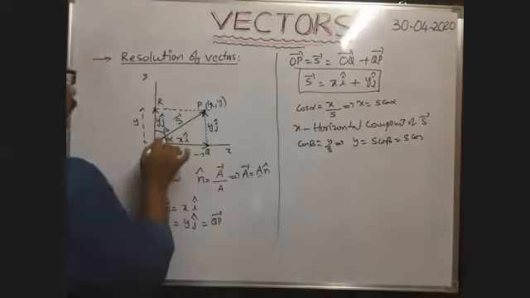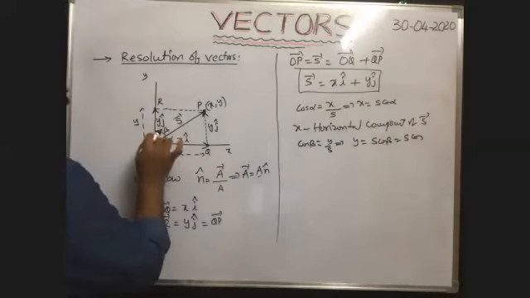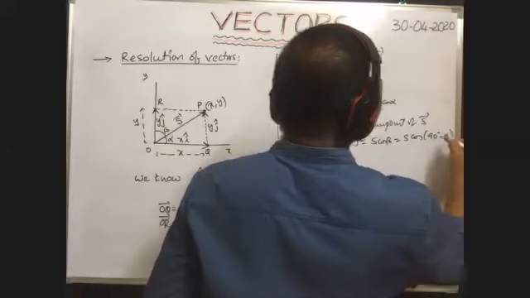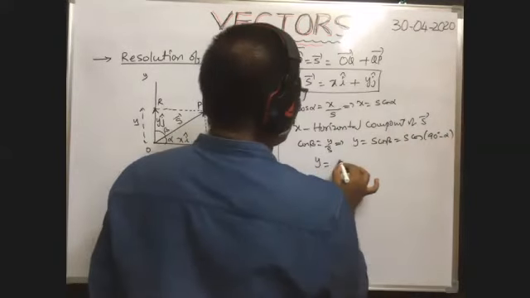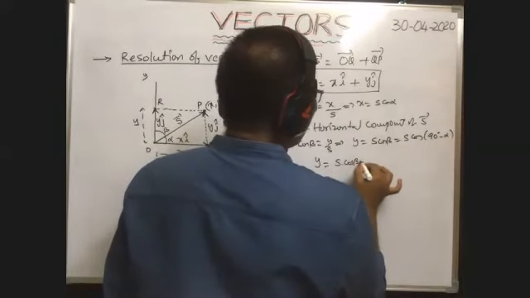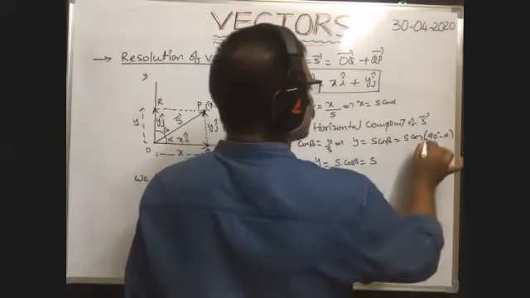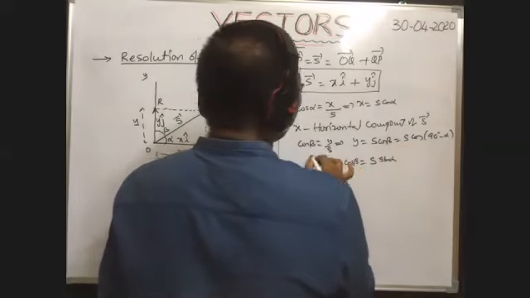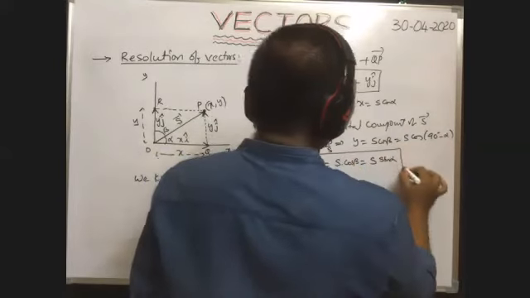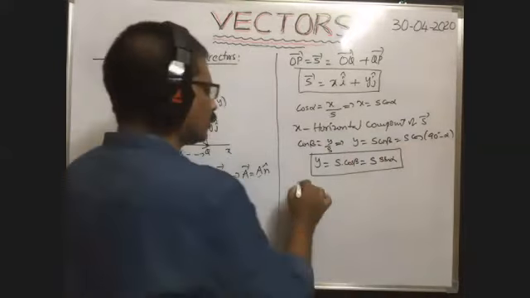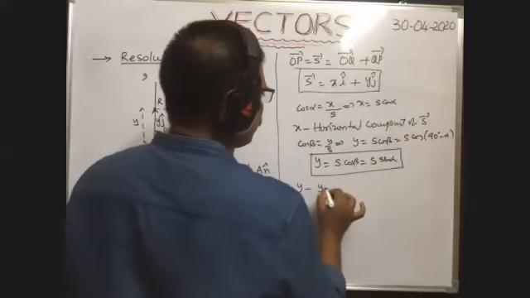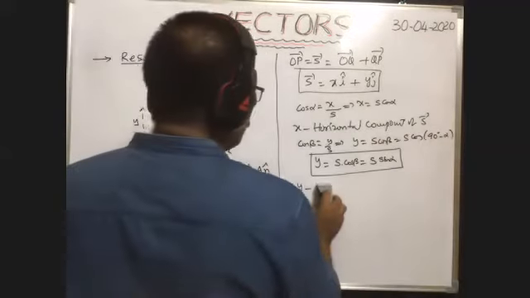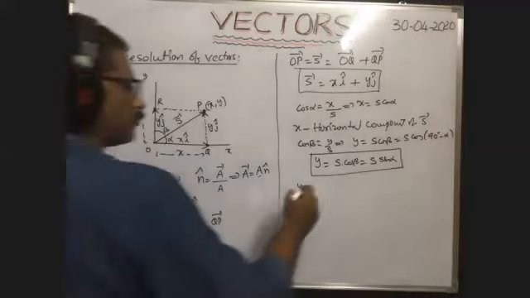Here you see alpha plus beta is equal to 90. Therefore beta is equal to 90 minus alpha we can write. So y is equal to s into cos beta, or s into cos of 90 minus alpha, which means sin alpha. So this is the y component of the given vector. Y component means it is vertical in the diagram. That's why it is called the vertical component of the given vector.